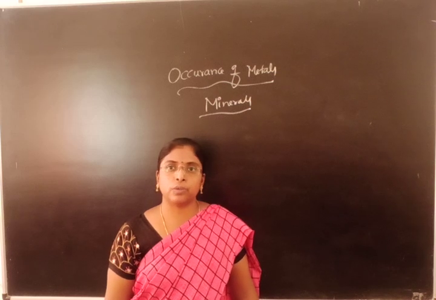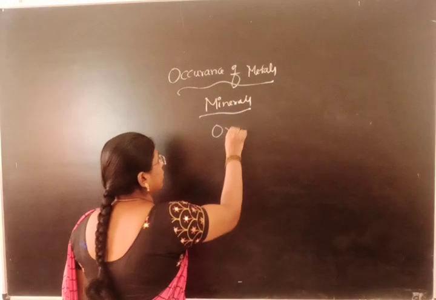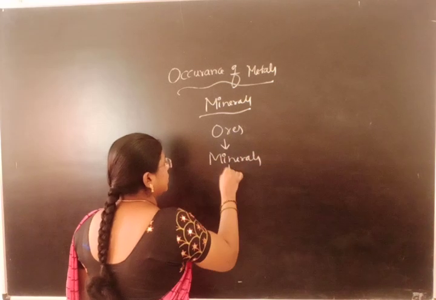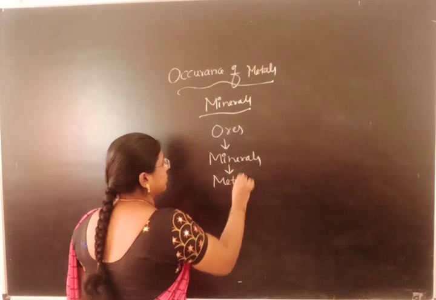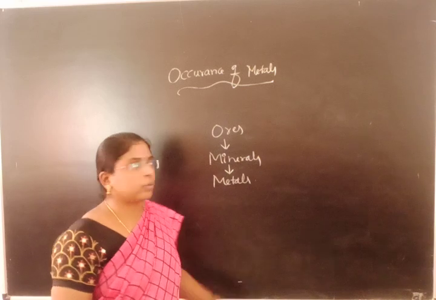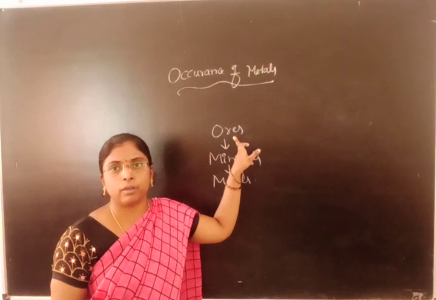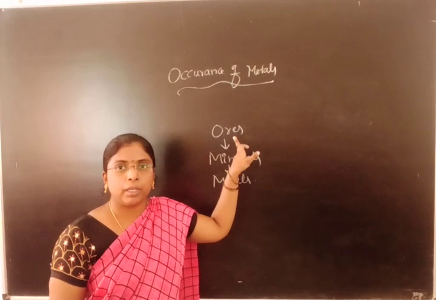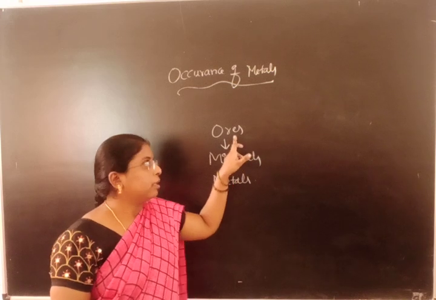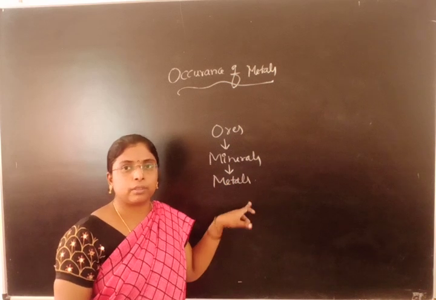Then what is the source for minerals? Ores. From ores we get minerals, and from the minerals we extract metals. Then what are these ores? Ores are present in the form of rocks, and if the metals can be extracted profitably, then it is known as an ore. Ores are the sources for minerals, and minerals are the sources for the metals.